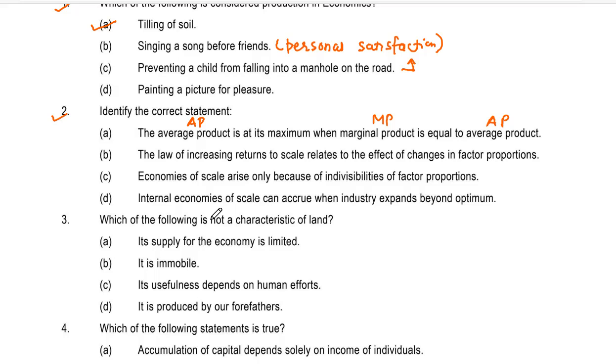C. Economies of scale arise only because of individualities of factor proportions. And D. Internal economies of scale can accrue when industry expands beyond optimum.